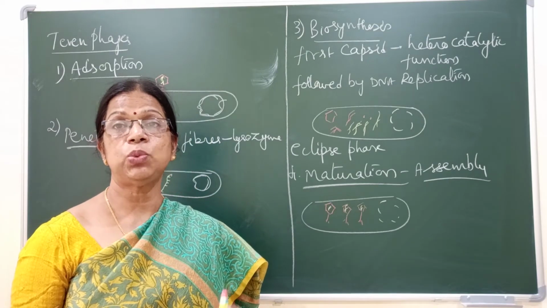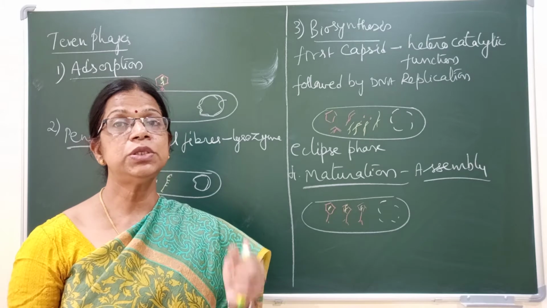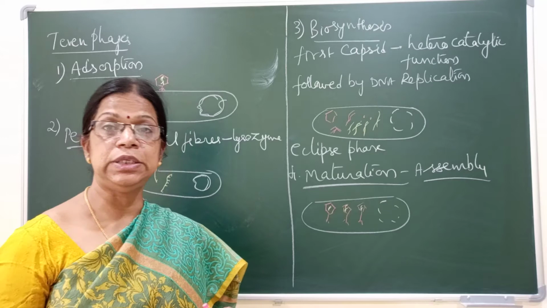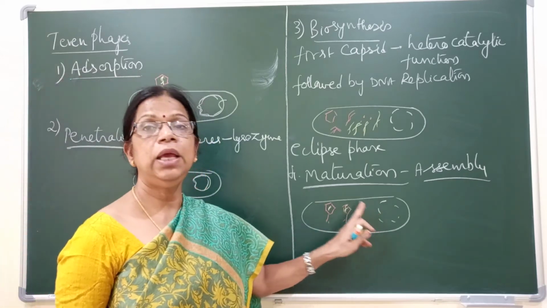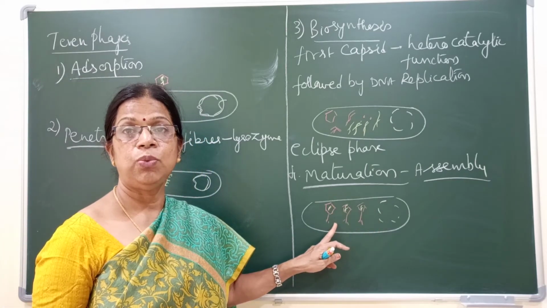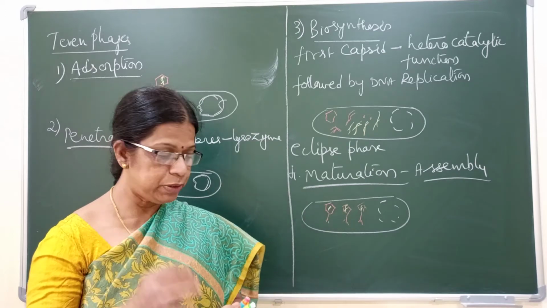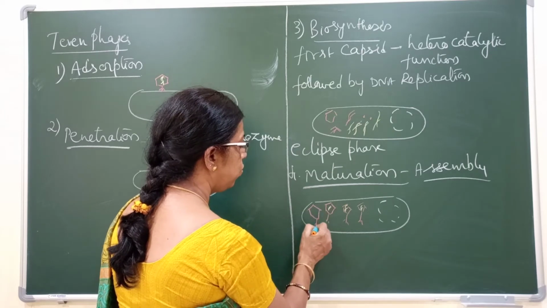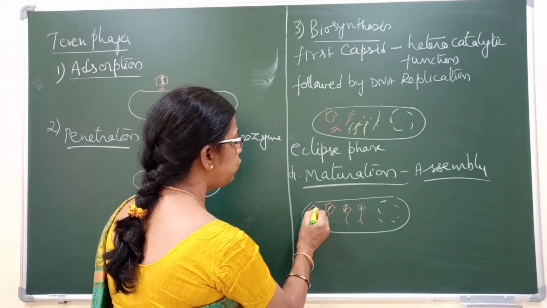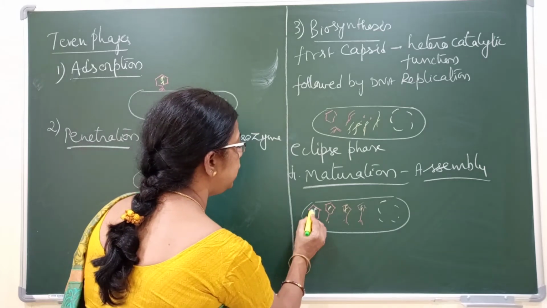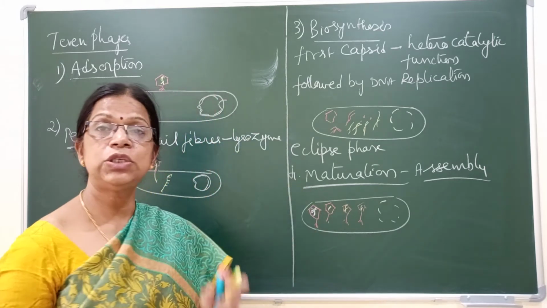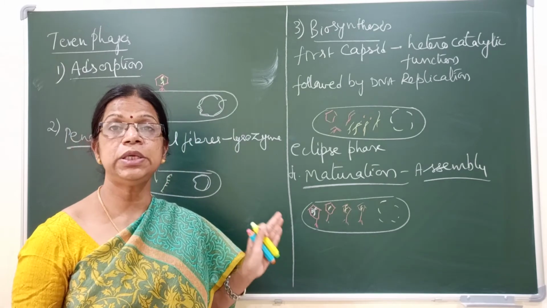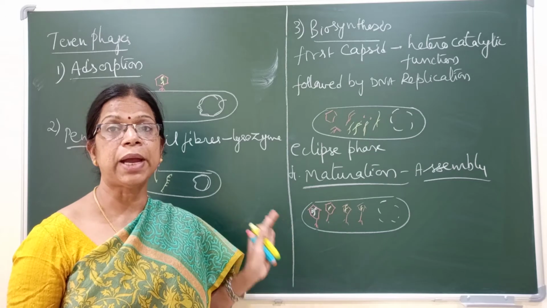During this process, sometimes a mistake can happen during the assembly process. What is that mistake? By mistake, host DNA may enter into the bacteriophage. Suppose a million copies are synthesized; out of that, one may have the bacterial DNA instead of its own DNA. That mistake can happen.